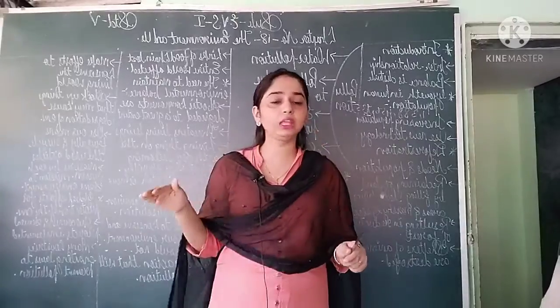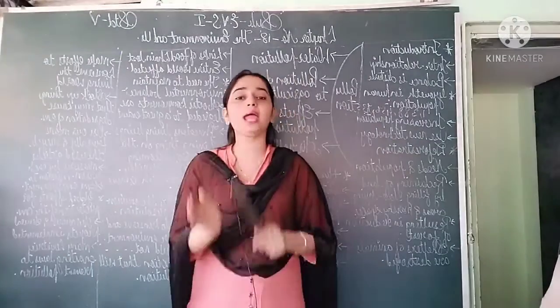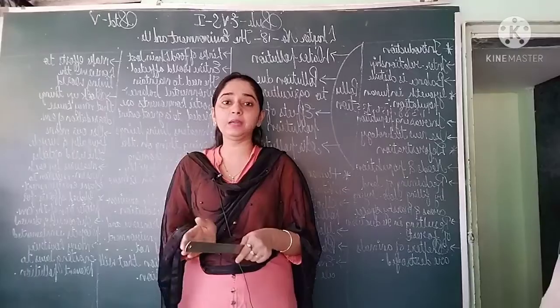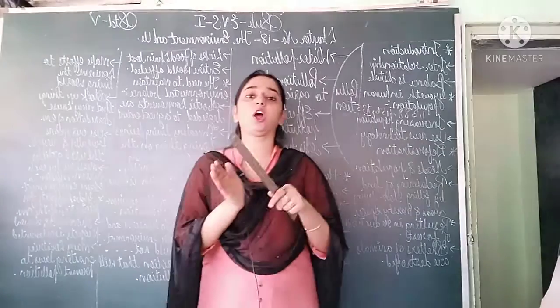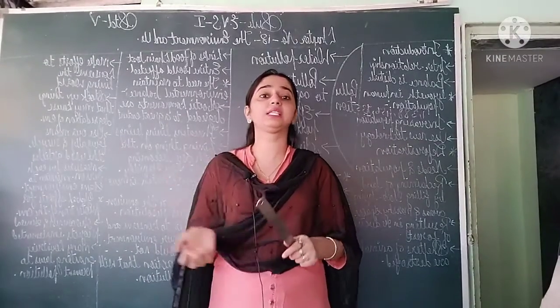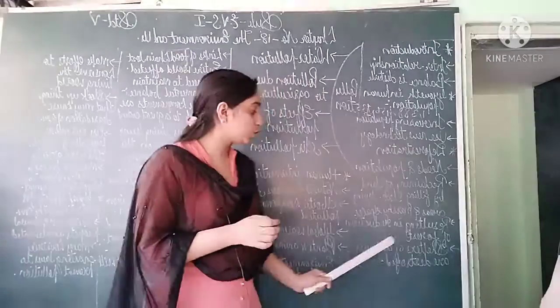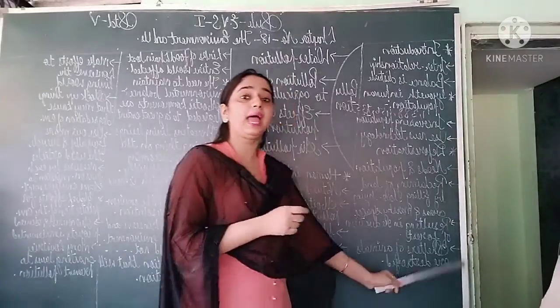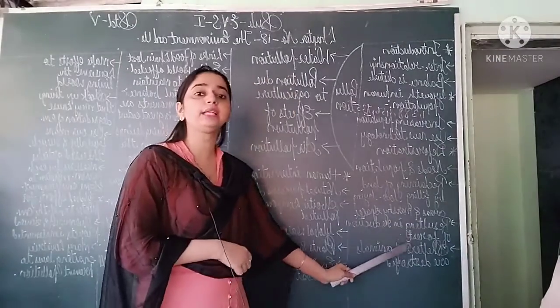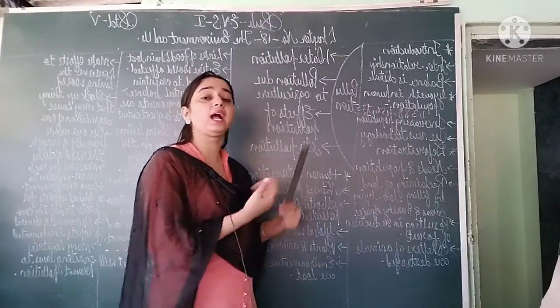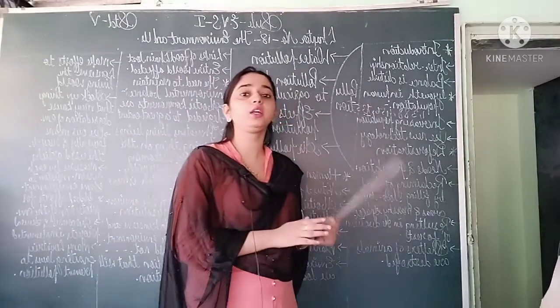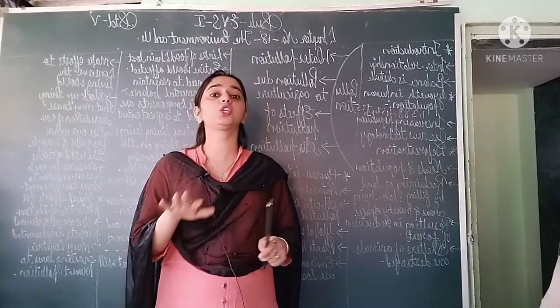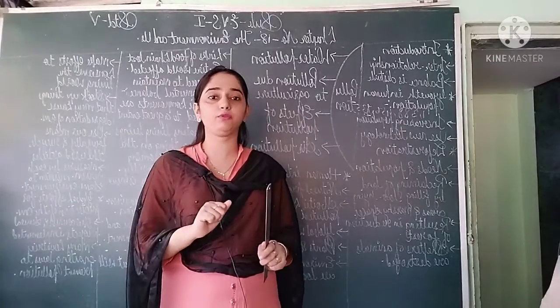They cut down the forest, they destroy the settlement of animals, and they construct other facilities for human beings. This is also a major cause for living things, that they destroy the shelter of animals and construct settlement for human beings. So this will also imbalance the environment.